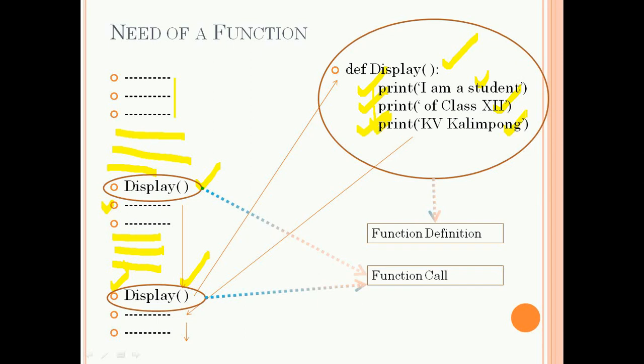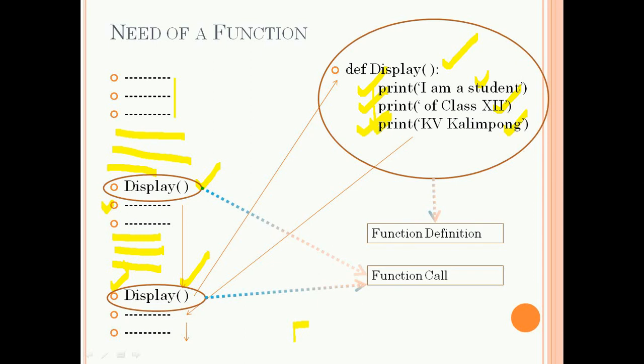But think, if in a large program, in a project, we need to display these three statements 50 times, how many lines of code will be required? Let's calculate.